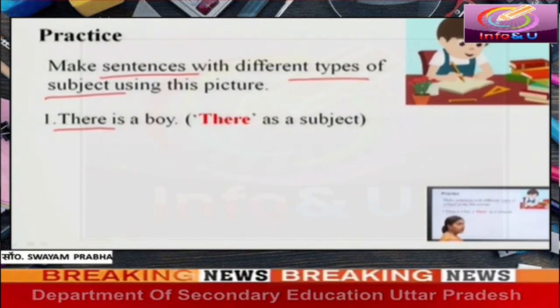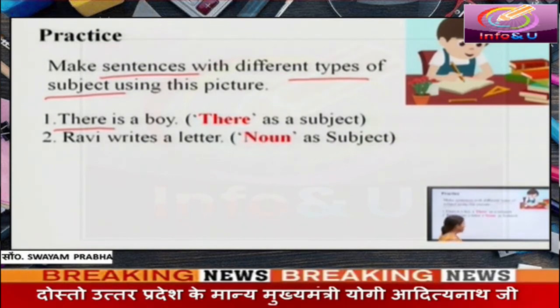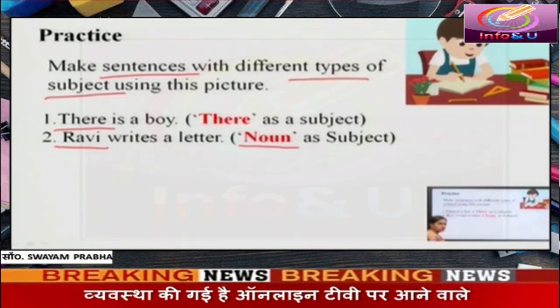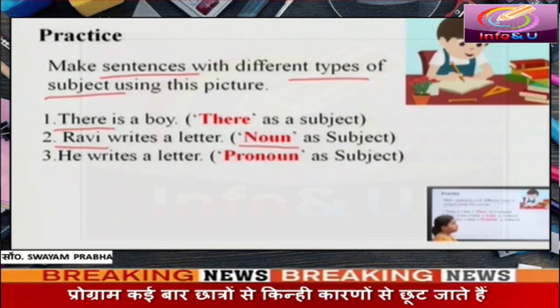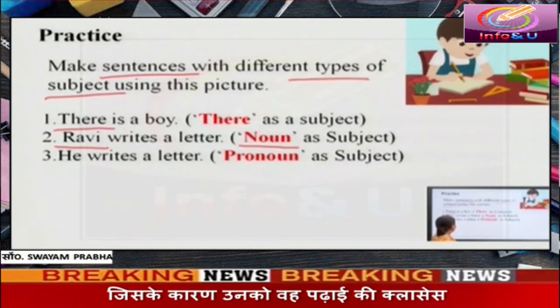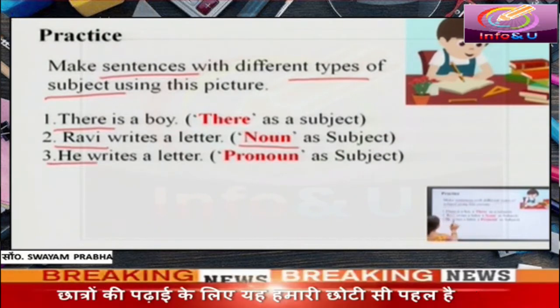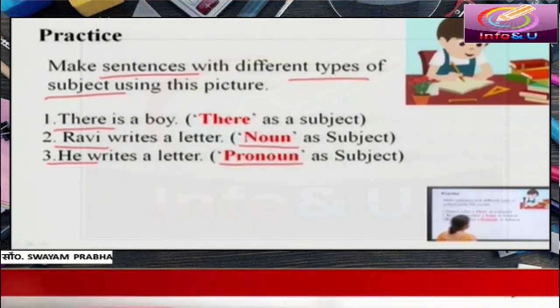If we call this boy Ravi, what will you say? What does Ravi do? Ravi writes a letter. Here we have subject as noun. Noun is used as the subject of this sentence. If we do not know the name of this boy, what will we say? We will say he writes a letter. He is used as the subject, pronoun is used as the subject.